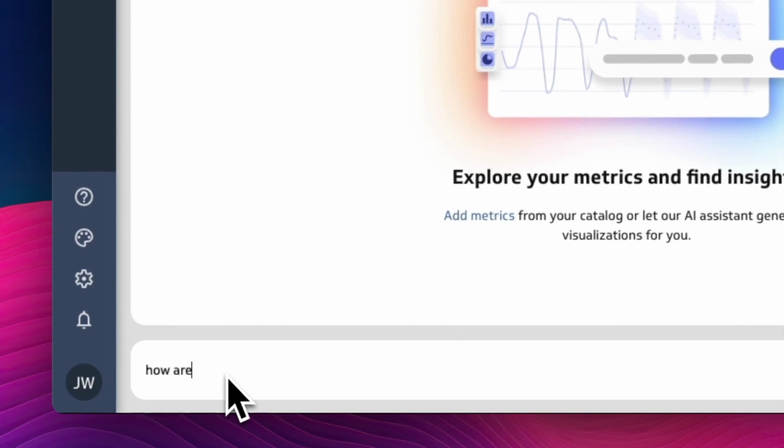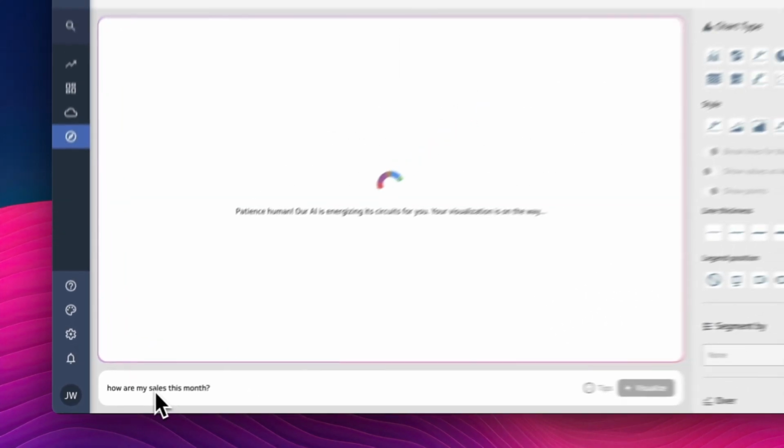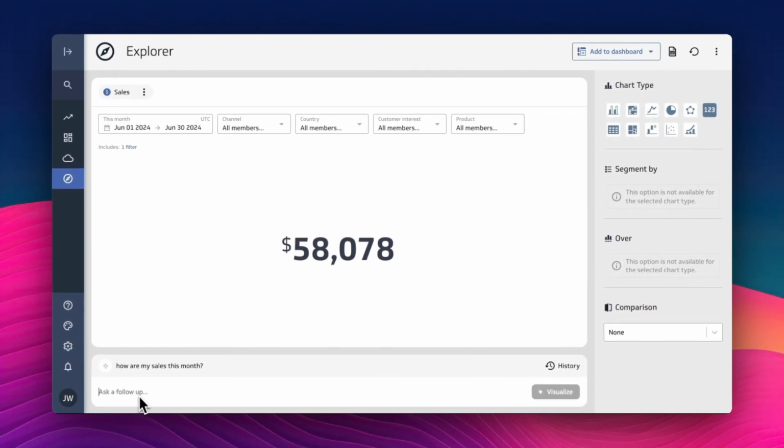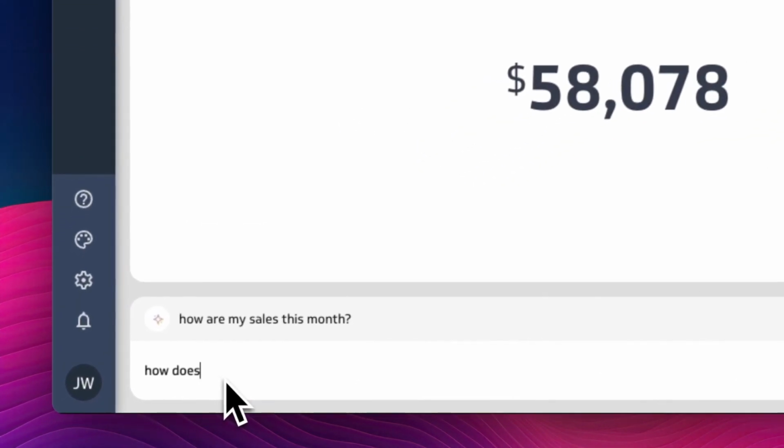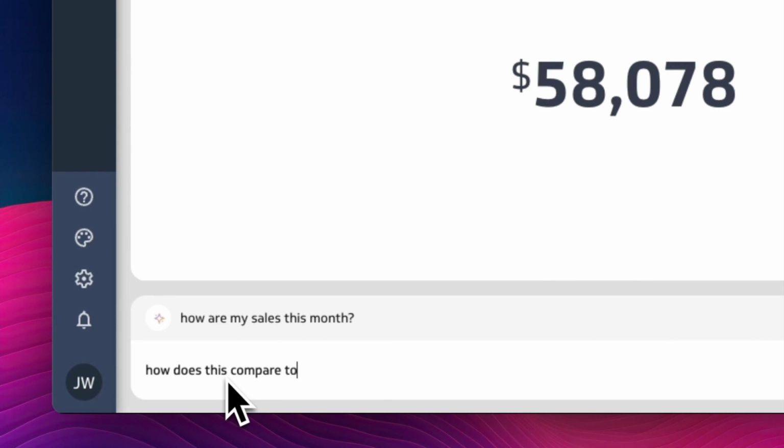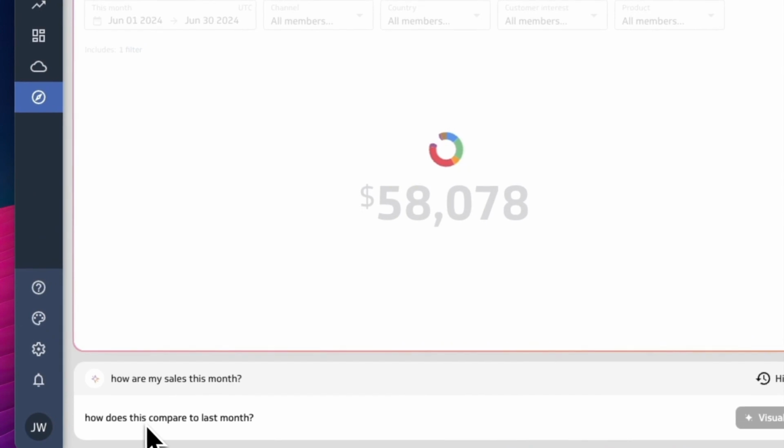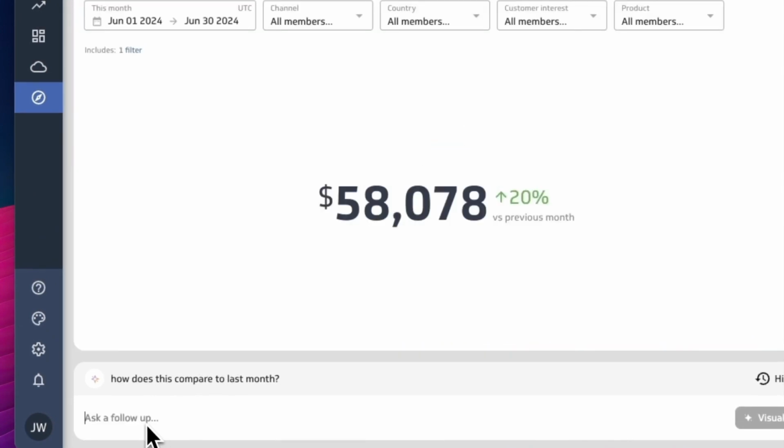Simply start asking a question, such as, how are my sales this month? The AI takes this, finds the right metric, and then returns the value. And you can follow up with, how does this compare to last month? Again, the AI interprets your question and shows you that you're up 20% over last month.